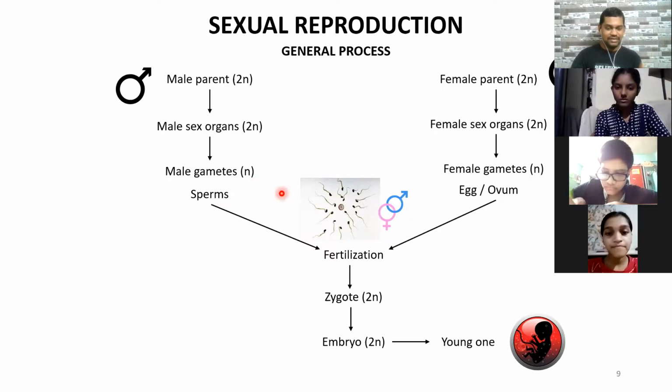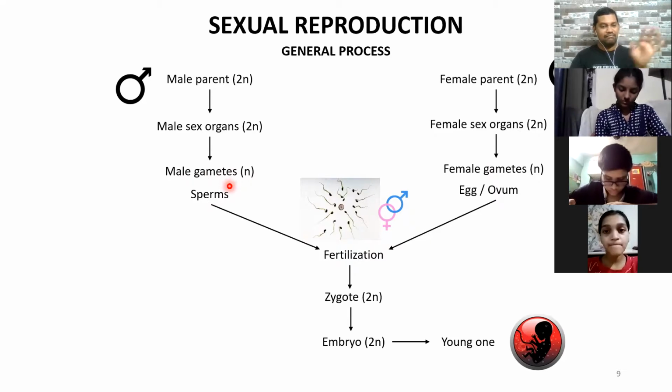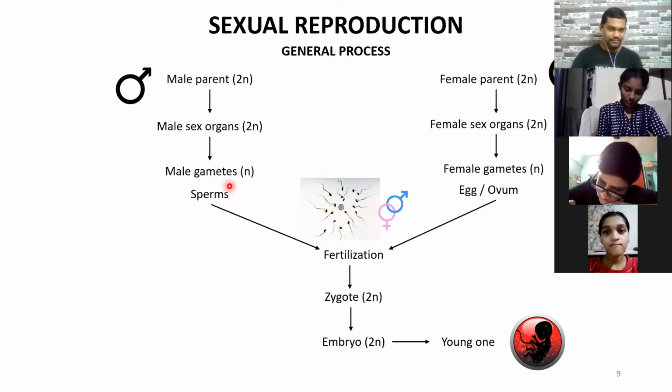So the first reason why male is a male and female is a female is that male gametes are always produced in large numbers. Among the two sexes, those who produce the maximum number of gametes are called male, and the one which produces less or very few gametes are called female.